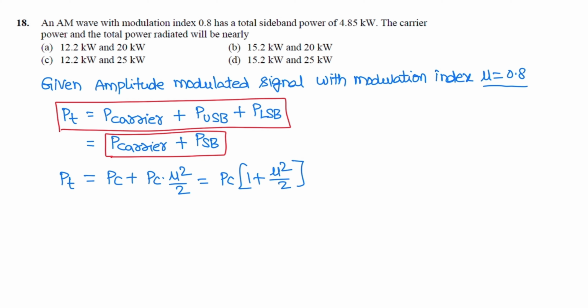The expression for total power is Pt equal to Pc into (1 plus mu square by 2). The modulation index mu is 0.8 in the question, and the total sideband power, that is power in the upper sideband plus power in the lower sideband, is 4.85 kilowatt. Then carrier power and total power radiated is 4.85 kilowatts.